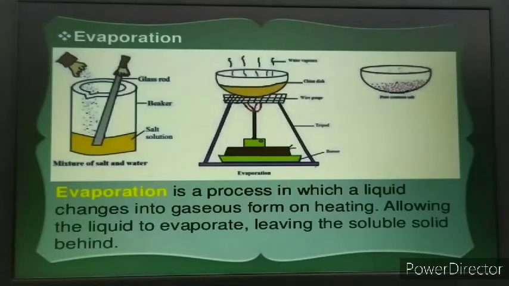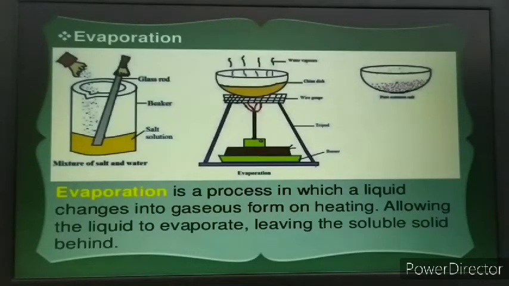You will find when it is being heated, the liquid which is present in the mixture will slowly start changing into vapor form. So when the liquid is changing into vapor form, slowly you will find that the content is becoming less. So heat the content till no more of the solvent is left in it. Means the complete liquid is evaporated. When the complete liquid is evaporated, what you will find?